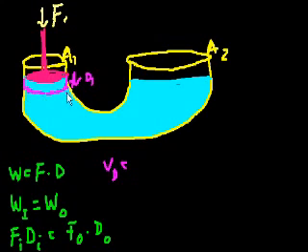I'm assuming it's constant at that point, and then it changes after that. So it equals area 1 times distance 1.